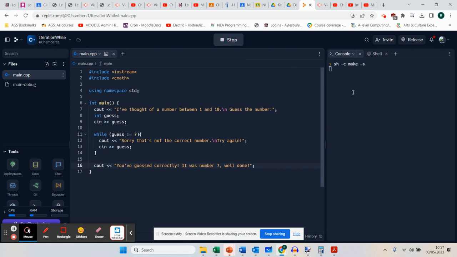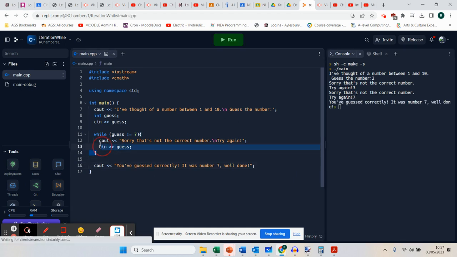So this time when I run it, I'm going to put 2, 3, and 7. And you can see because that condition has been met, because this says while it's not equal to 7, it's going to keep doing this. When it does equal 7, it jumps out of it, which means that it can follow the sequence of the program and go into the next sequence in the code. So that is how to do a while loop.